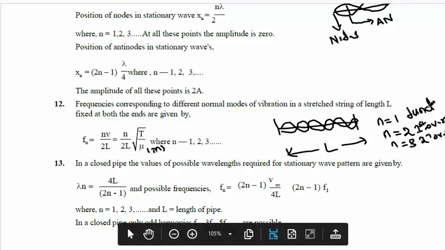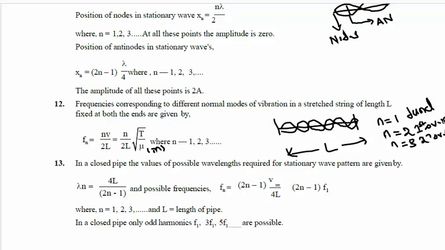N equal to 1 means fundamental mode. N equal to 2 means second harmonic as well as first overtone. N equal to 3 is what? Third harmonic as well as second overtone. Then similarly N equal to 4 is fourth harmonic as well as third overtone. In this way the harmonics will continue in the modes of vibration in a stretched string.